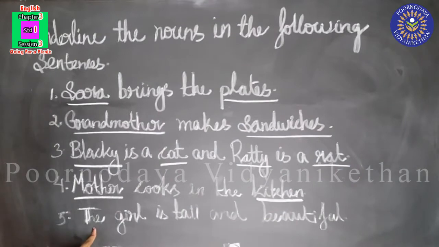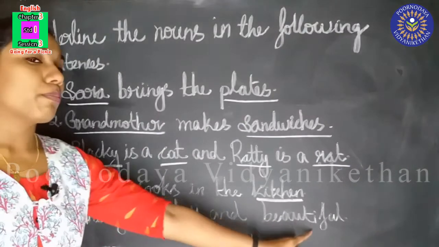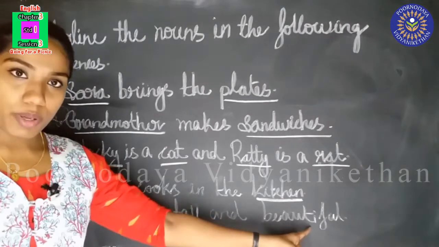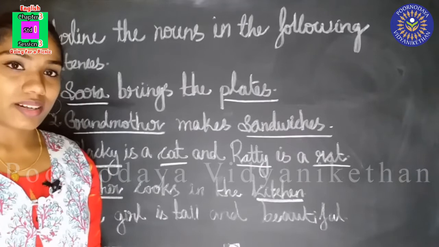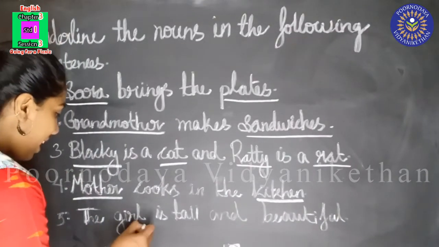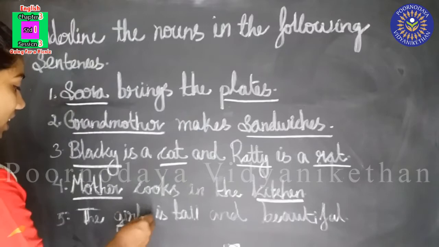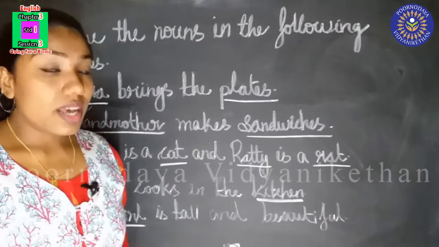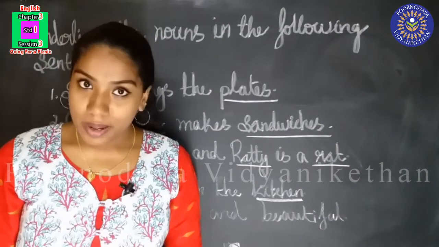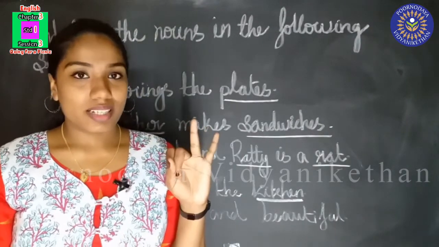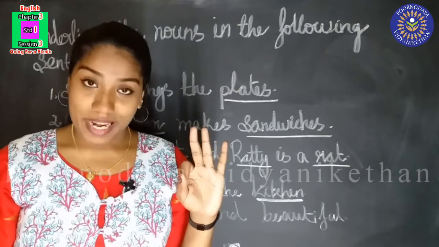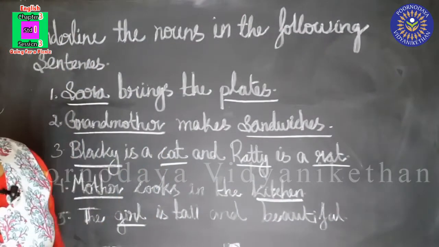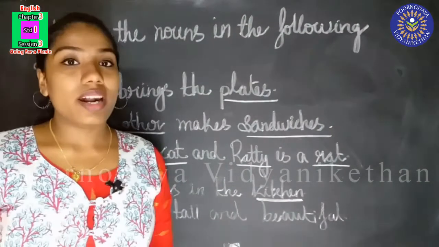And what about this? The girl is tall and beautiful. Which is the noun here? Girl. Okay. So you understood it. Girl is a name. Okay. So can you tell me what are nouns? Nouns are words that name persons, animals, places or things. Okay. So you understood this and we learned what are nouns.